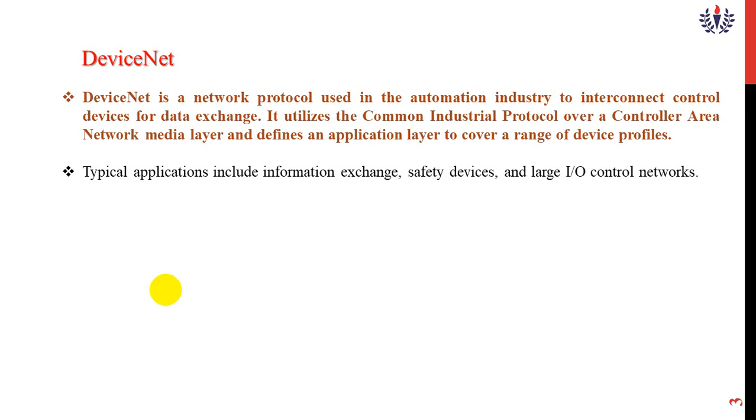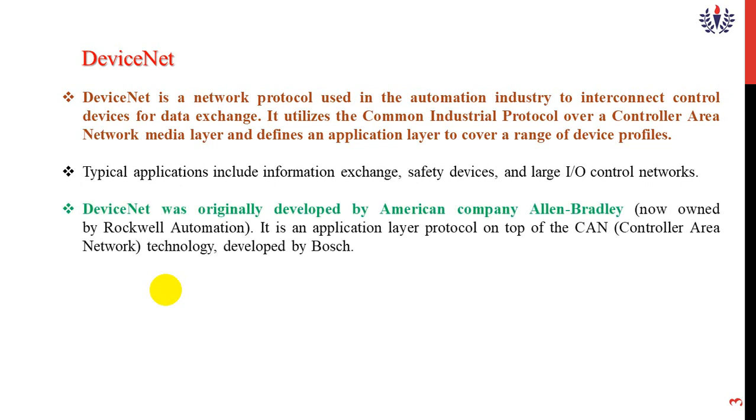The typical applications include information exchange, safety devices, and large input-output control networks. This DeviceNet was developed by an American company, Allen-Bradley, which is now owned by Rockwell Automation.